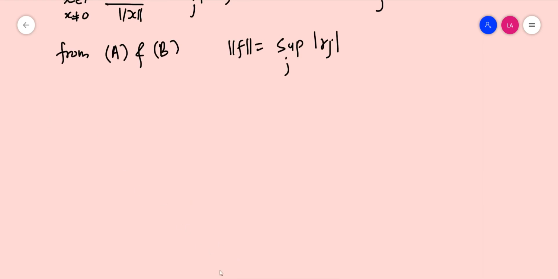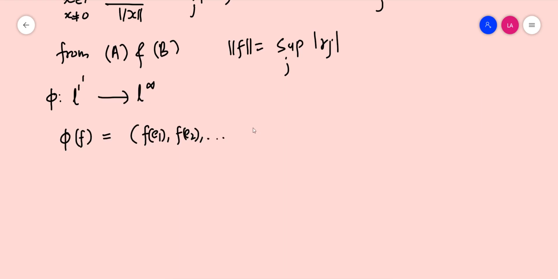So we define phi from L1 dash to L infinity by phi of f is equal to the sequence f of E1, f of E2, etc., or the sequence gamma j. We have already proved that this sequence gamma j is an element in L infinity. So this is a function from L1 dash to L infinity.